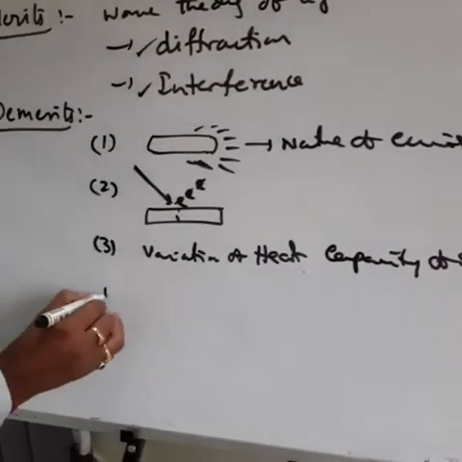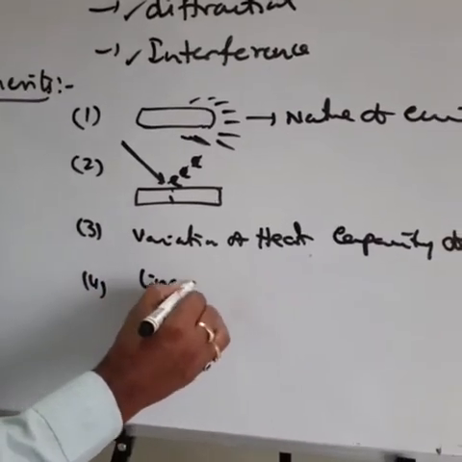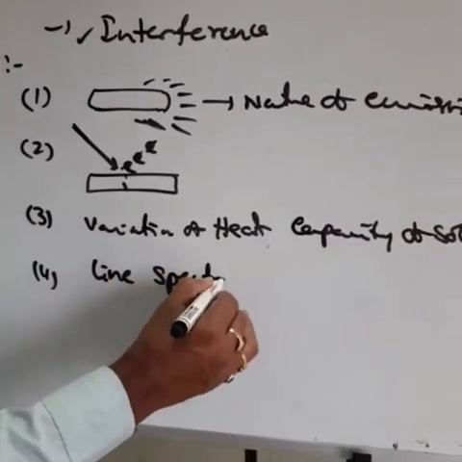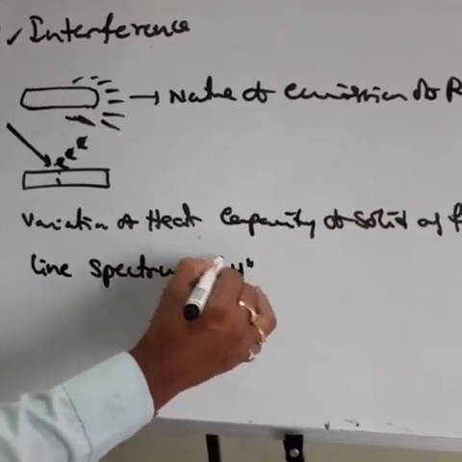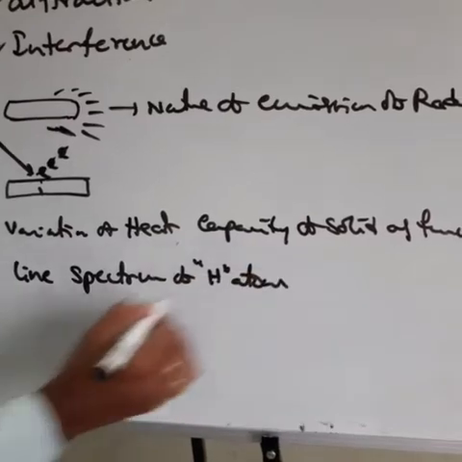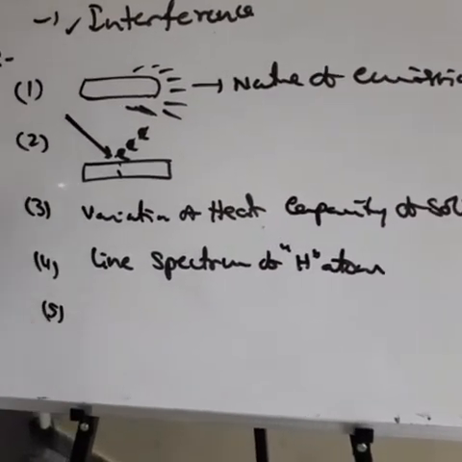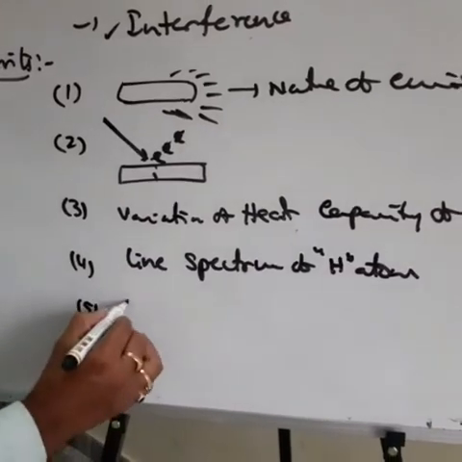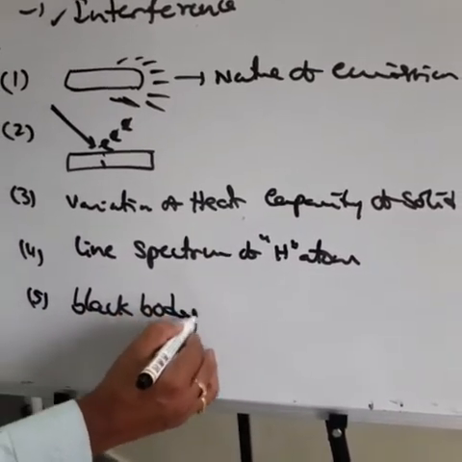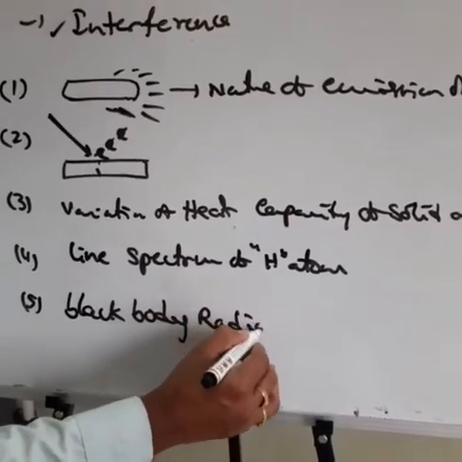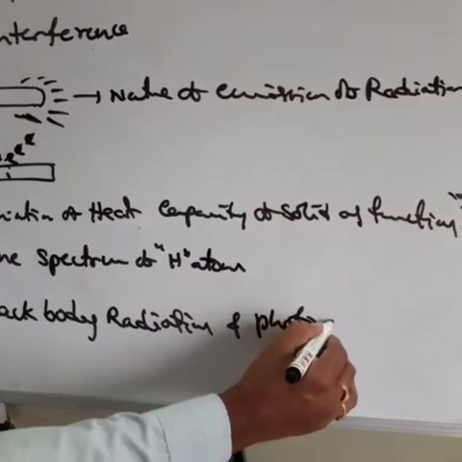And the fourth one: the wave theory failed to explain the line spectrum of an atom, the line spectra of the hydrogen atom. Then the last one: the wave theory failed to explain black body radiation and the photoelectric effect.